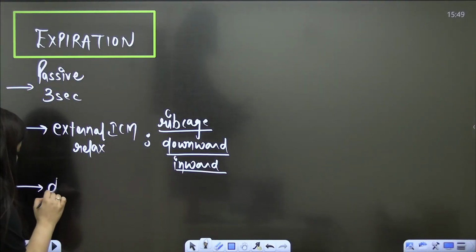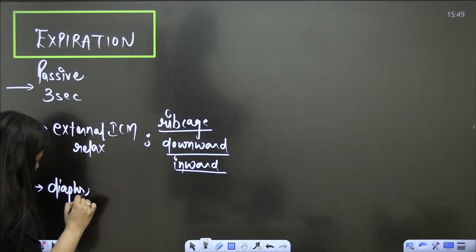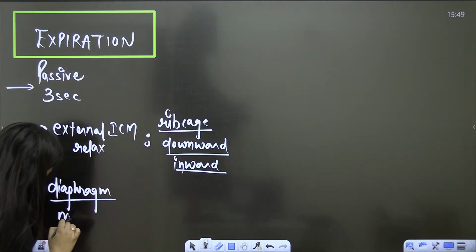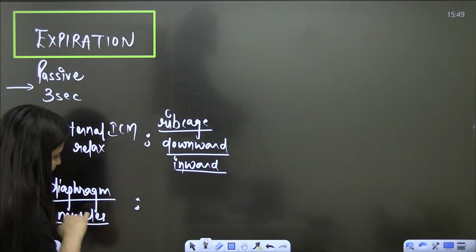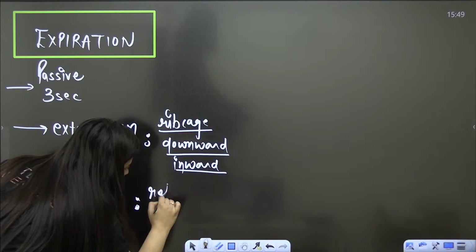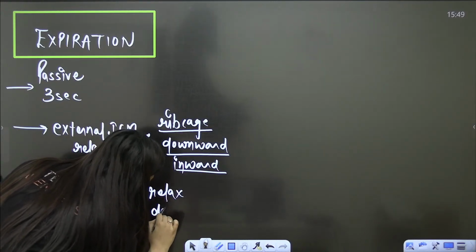And secondly, the diaphragm muscles. What is going to happen to the diaphragm muscles? They will also relax. So the diaphragm will again become dome shaped.